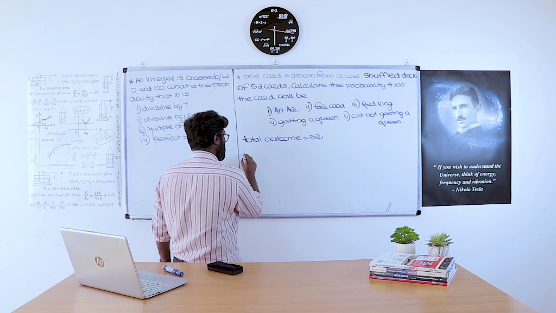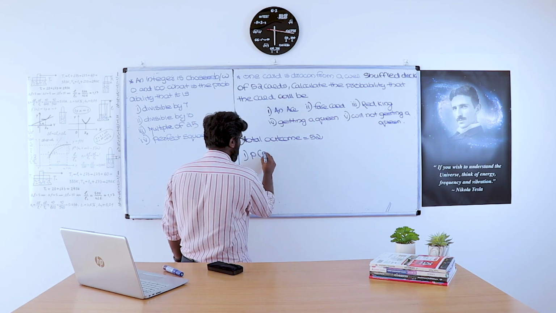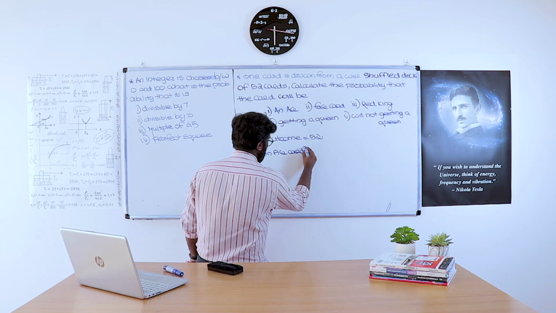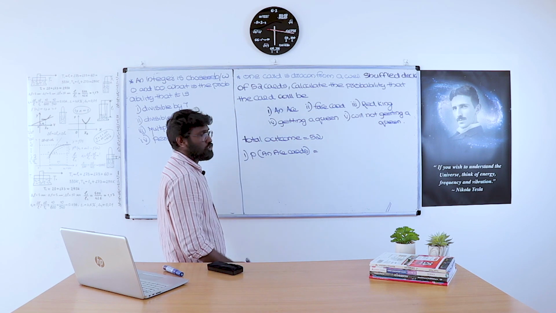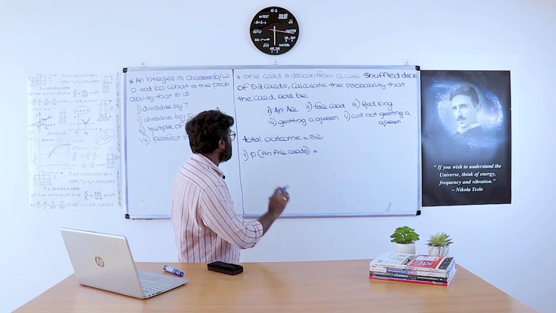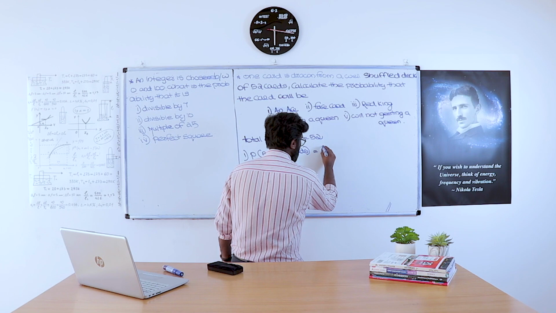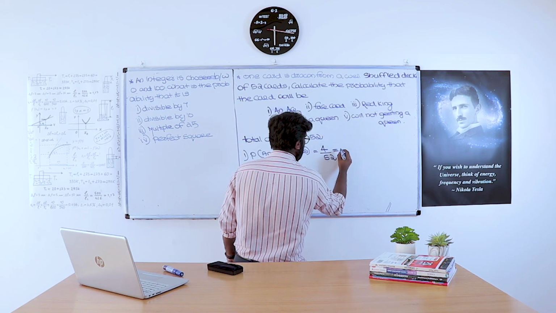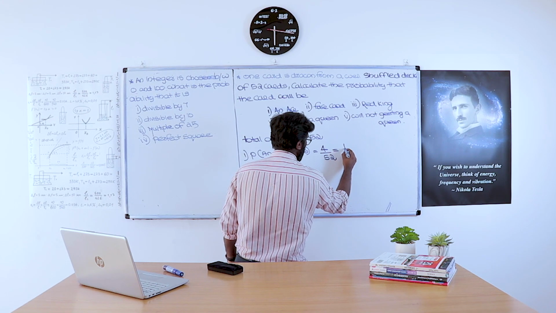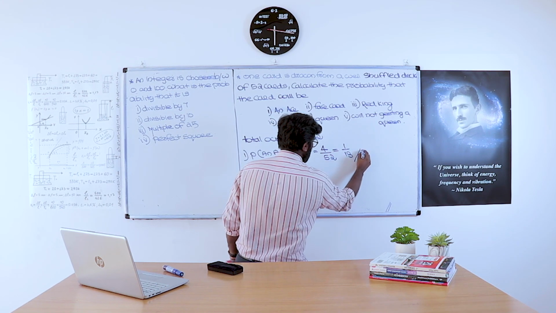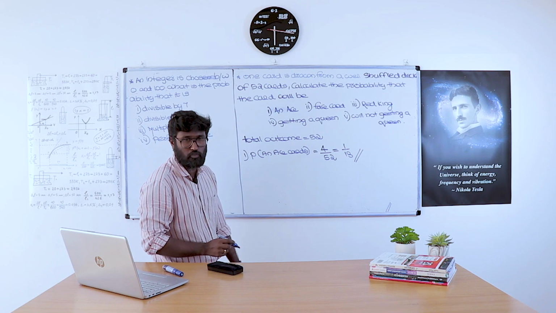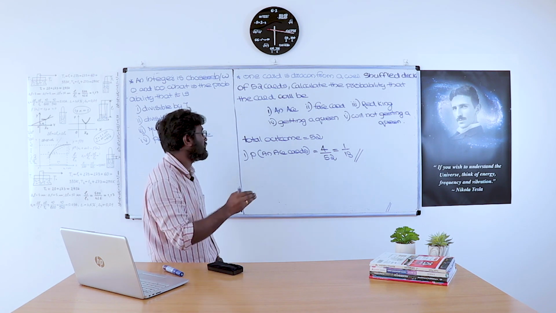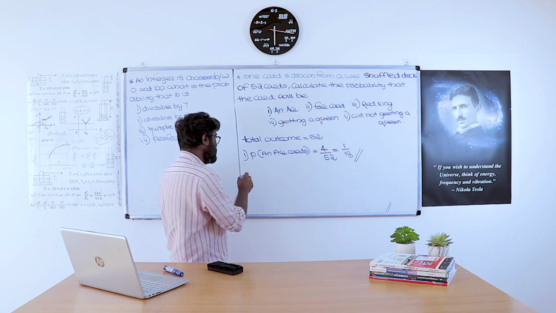So the probability of getting an ace card is, how many ace cards are there? 2 in red and 2 in black. So there will be a total number of 4 ace cards. That is the probability is 4 by 52. That is 2 by 26. That is 1 by 13. The probability of getting an ace card is 1 by 13 because there will be 4 ace cards, 2 in red and 2 in black.